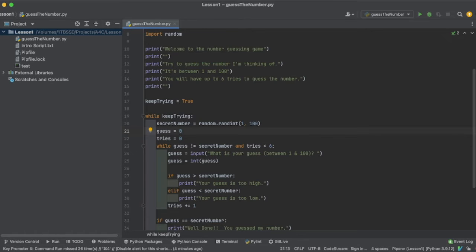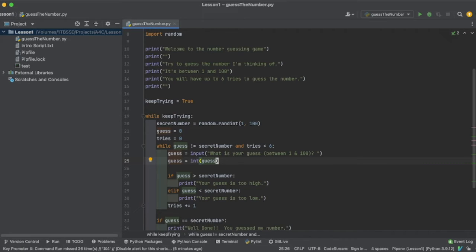Okay, so then we're going to say, while guess is not equal to secret number and tries are not equal to 6, and we've already explained that, then we're going to say guess is equal to input. So we want input from the keyboard. What is your guess between 1 and 100? So they'll put a number in. And then we're going to verify that they actually put a number in. And if they don't put a number in, the way this is currently written, we'll get an error. Now, because we're testing it, we won't actually do that, but in a future lesson we will, for sure.